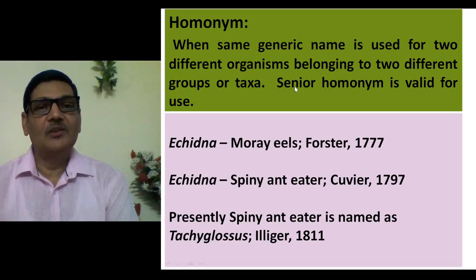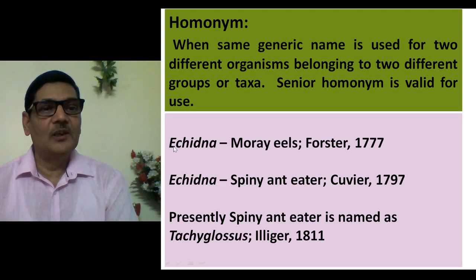So in that case, the senior homonym means the animal which was named first, that is considered valid, and the junior homonym is actually rejected, that is discarded, and a different name will be given to the junior homonym.